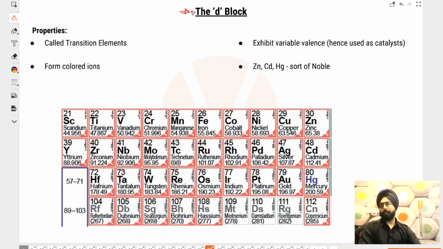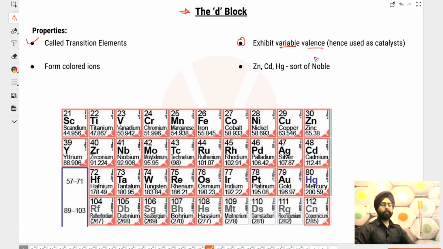Chalo, D block elements. These are called transition elements. We all know the name. Why transition? Because they are between S and P block. They form a transition. So that's why they are called transition elements. Now they exhibit variable valencies.